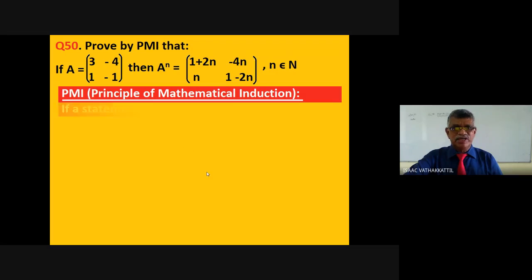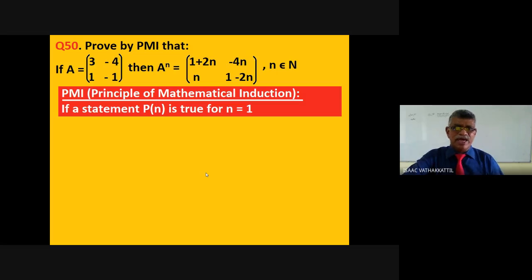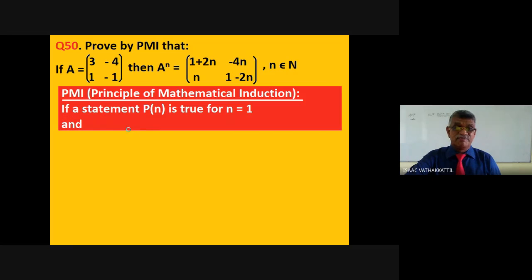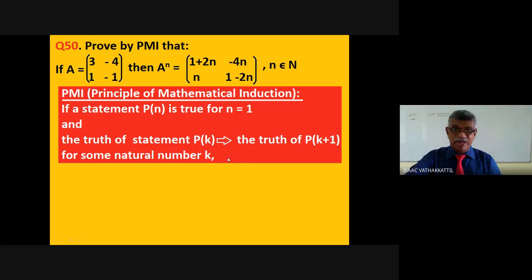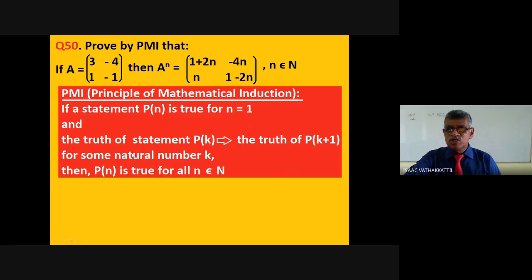The principle of mathematical induction. If a statement Pn, a name of a statement associated with the natural number n, is true for n equal to 1, and the truth of statement Pk, that means Pn is true for n equal to k, implies the truth of Pk plus 1, that means whenever Pk is true then Pk plus 1 is true for some natural number k, then Pn is true for all n. That is the principle of mathematical induction.